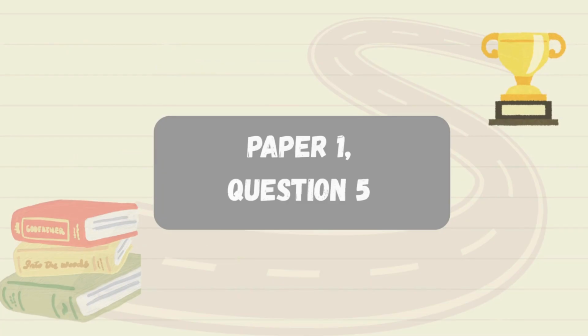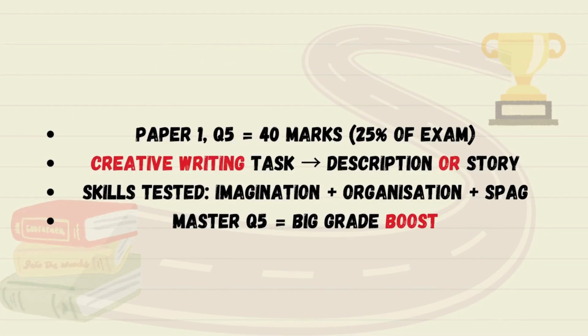Paper 1, question 5 is worth 40 marks, and that is 25% of your whole exam. This is a creative writing question where you have to either write about a description or a story. You can choose between both options. The skills tested here are imagination, organisation, and SPAG, which we'll work on in these classes. The best tip I would say here is if you master question 5, that's a big grade boost, because this question can either bring your whole grade up or bring it down, but we'll work on bringing it up together